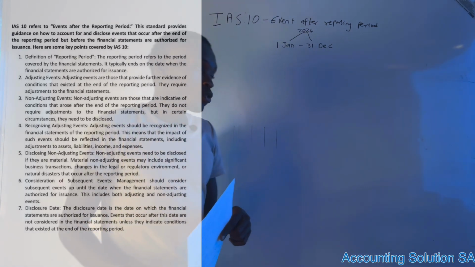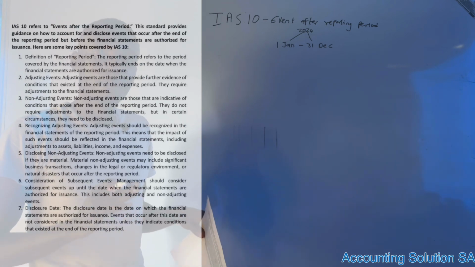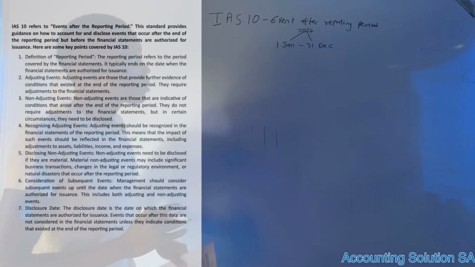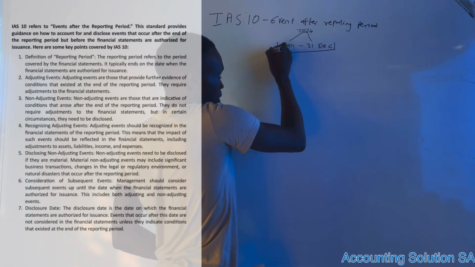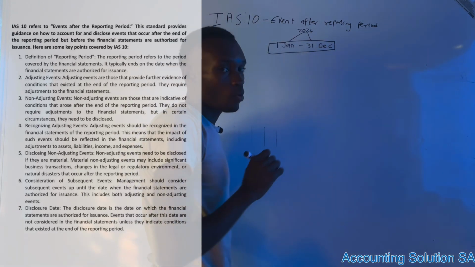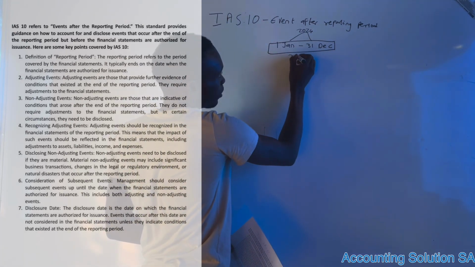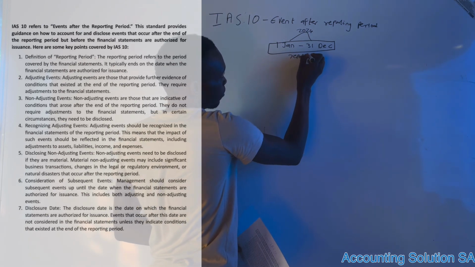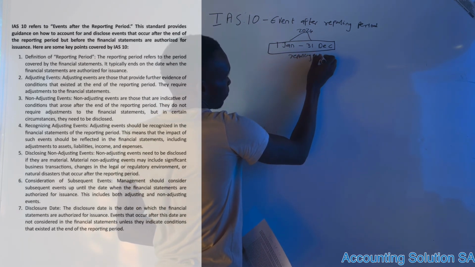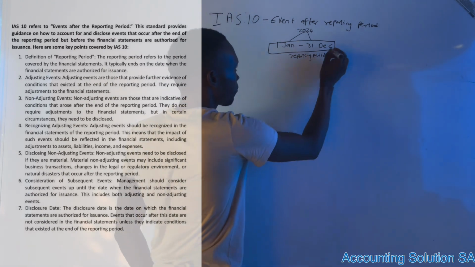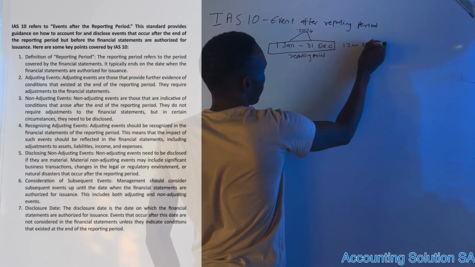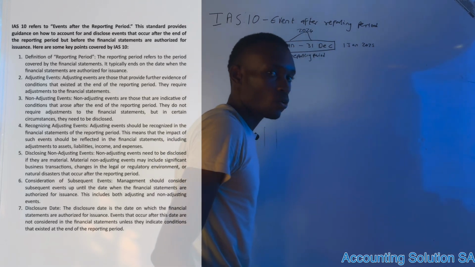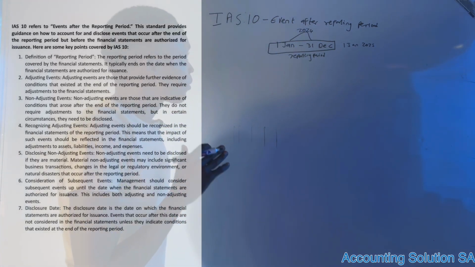So when they say event after reporting period, this is the event that happened after our year end. This is our reporting period. Then after 31 December is going to be 1 January 2025. This is called after reporting period.